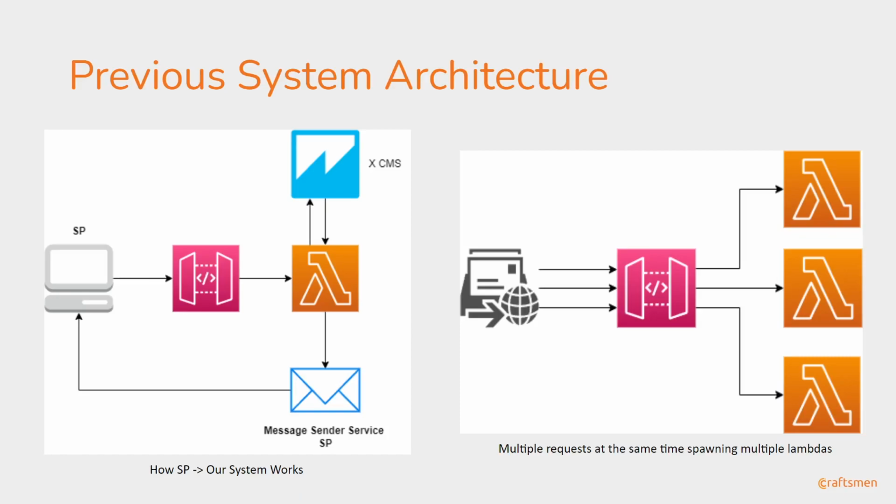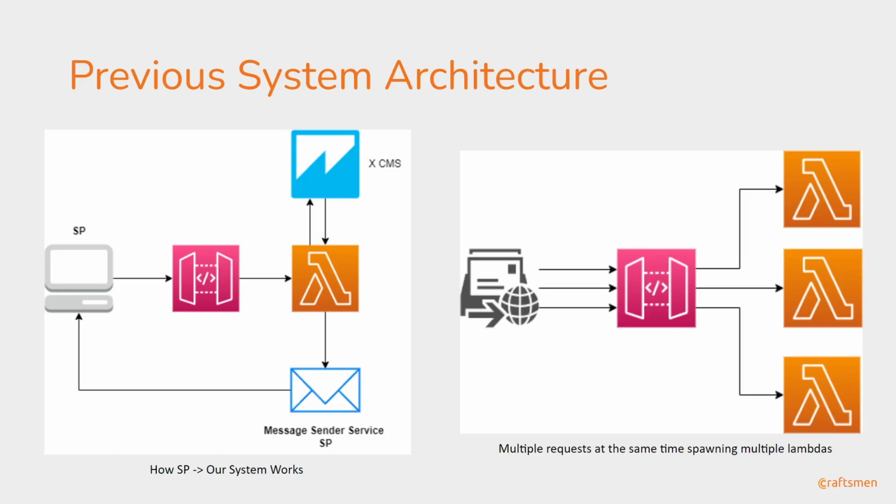So this is a high level overview of our previous system architecture. On the left hand side you can see that this is a high level overview. There are some internal things here and there, but to understand the system in a high level way, we are denoting sister product as SP. So SP will send a post request to API gateway, to one of our lambdas. That lambda will validate everything, later upload the asset to the XCM solution, and provide feedback through the sister product's message sender service. So this is how the old architecture and old system worked, and it was working fine.